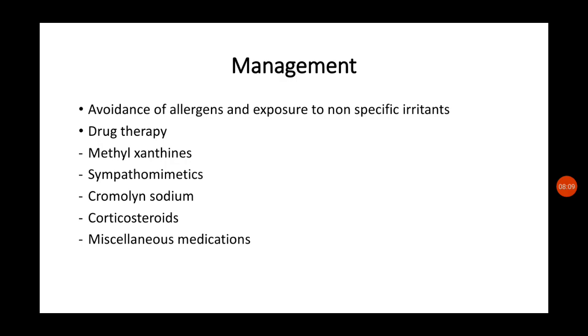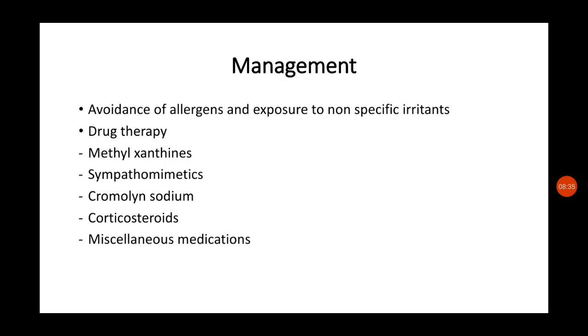Management is avoidance of allergens and of exposure to non-specific irritants. To some extent we can try to avoid the exacerbations and the incidence of asthma by trying to avoid dust in the home. The bedroom of the child should be kept clean and free from dust where possible.